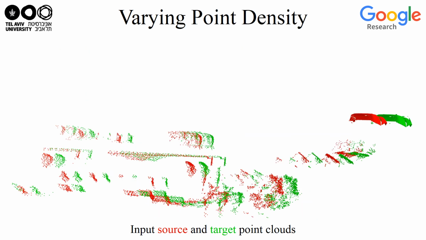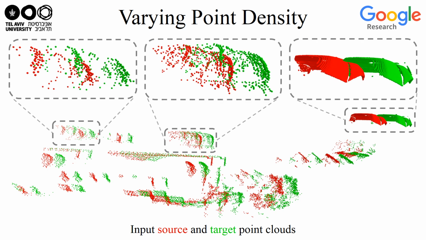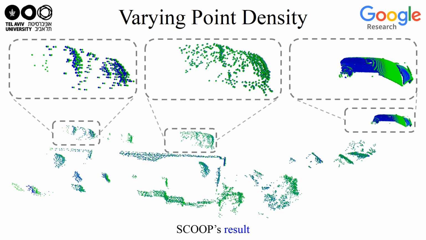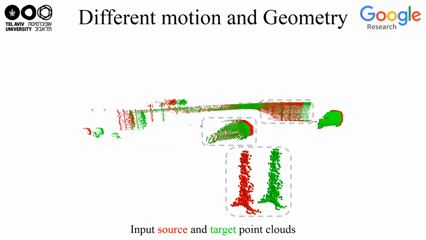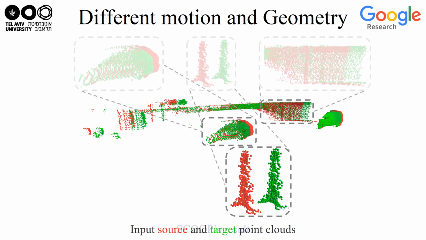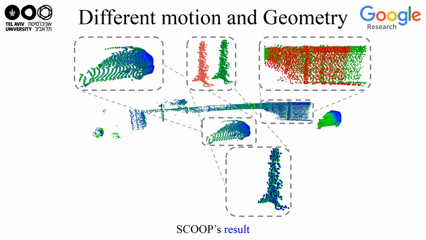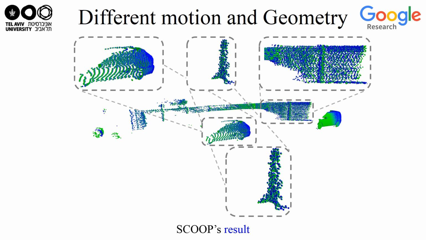Additionally, our method is robust and can handle various challenging cases, such as varying point density, repetitive structures, and objects with different motion directions, such as the car and the pole, or elements with different geometry and size, such as the pole and the facade.